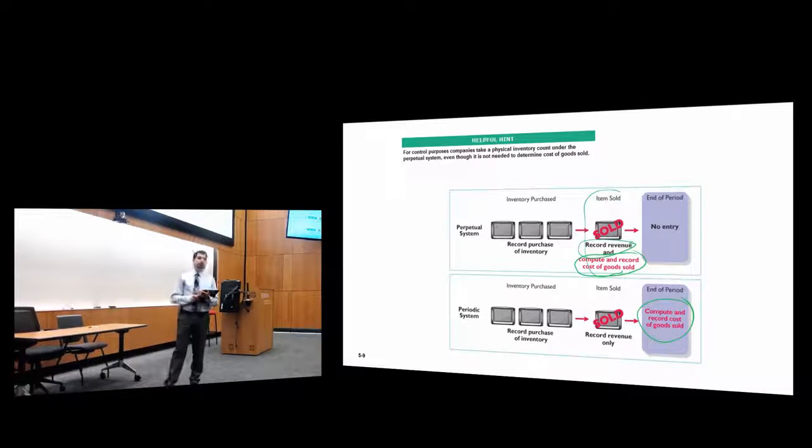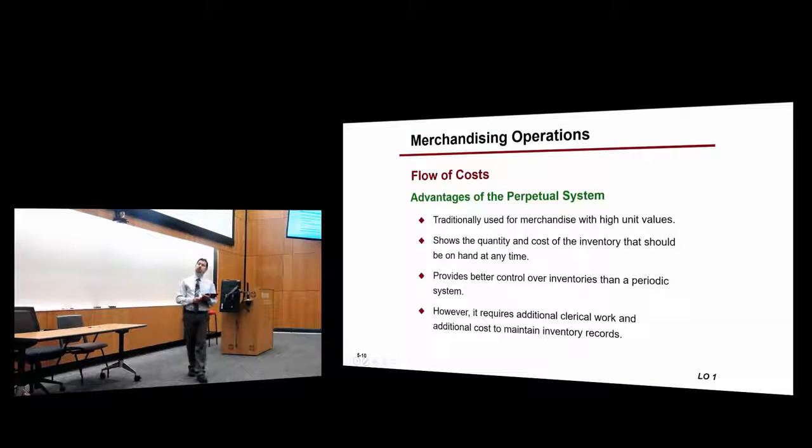Okay? Now, as you can see, with the perpetual system, the companies don't have to make a journal entry at the end. They will be making an adjusting entry. Remember that adjusting entries are treated separately from regular journal entries. Do you remember that? That's why we have a header or subtitle that says adjusting entries, to separate it from regular transactions. Okay? We mentioned this.